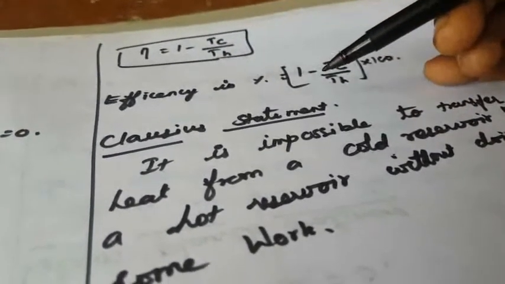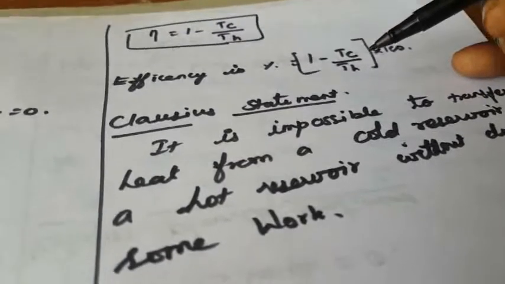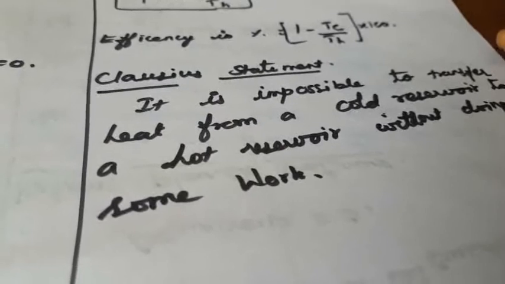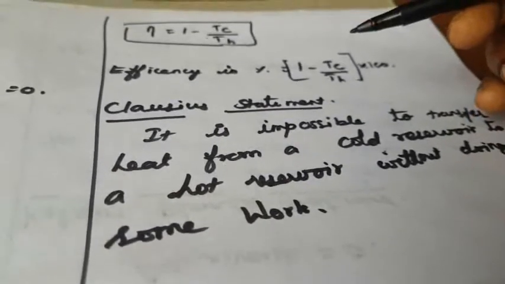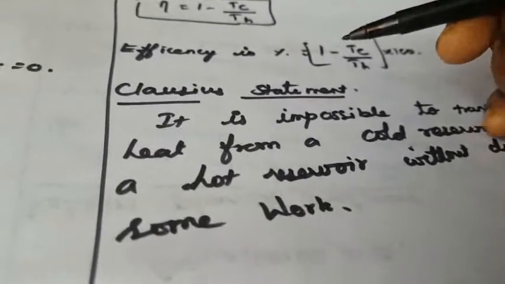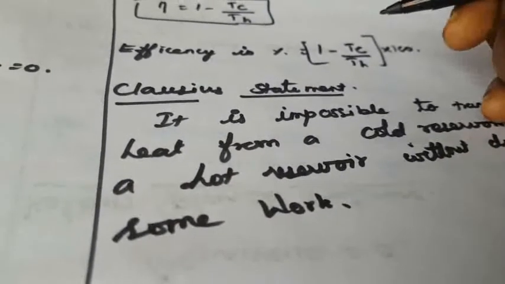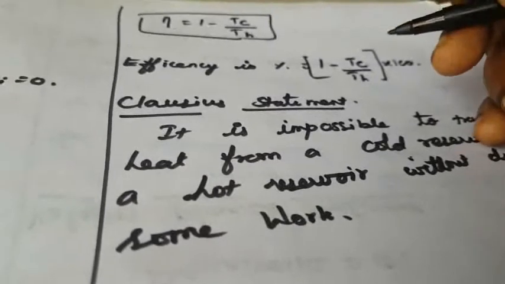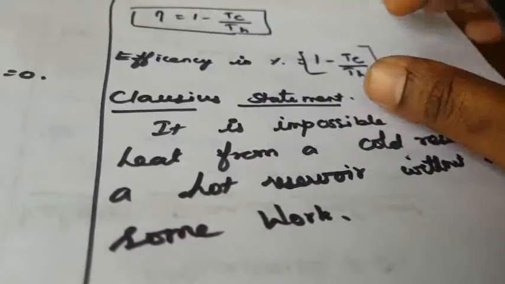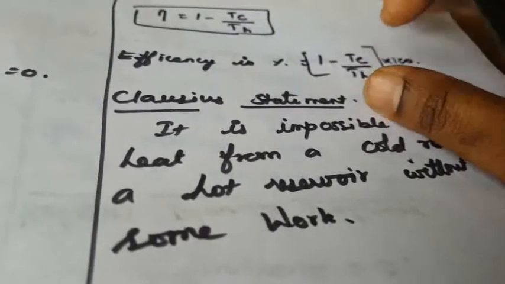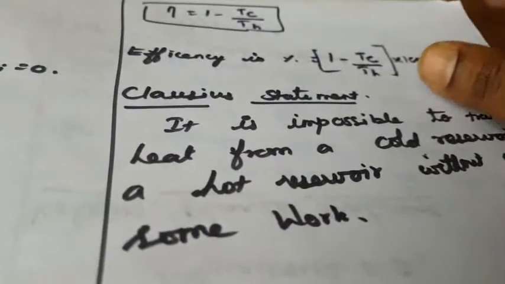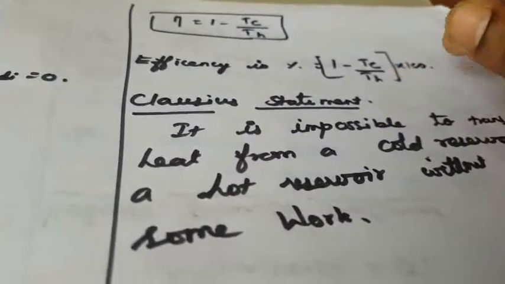Efficiency, how to calculate the efficiency? 1 minus TC by TH, and multiply that by 100. So this is called the efficiency of this system, expressed as a percentage. This is the efficiency of the system. So efficiency is never 100%. For any system you take, you cannot say that the system is 100% perfect. So that is called the efficiency of the system.